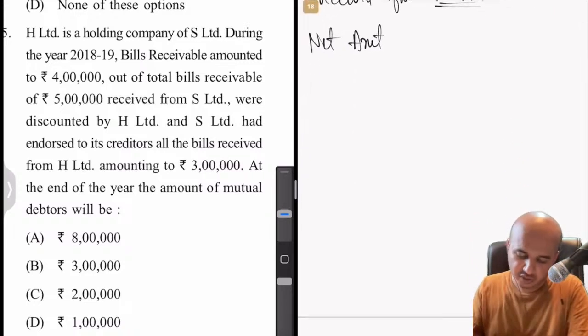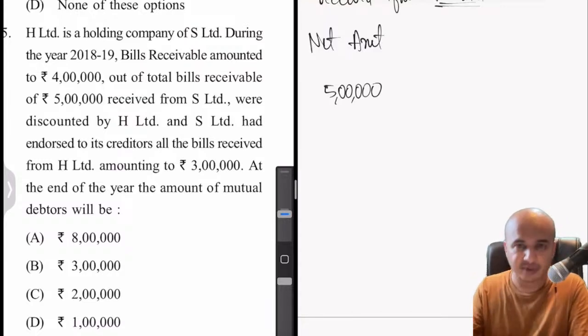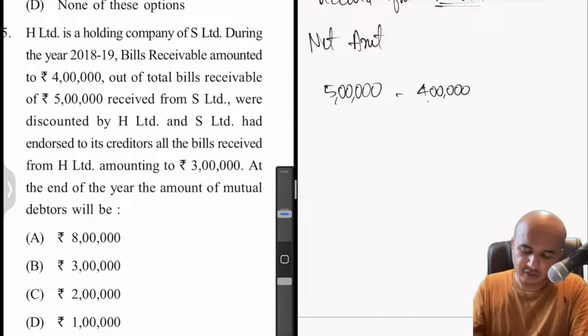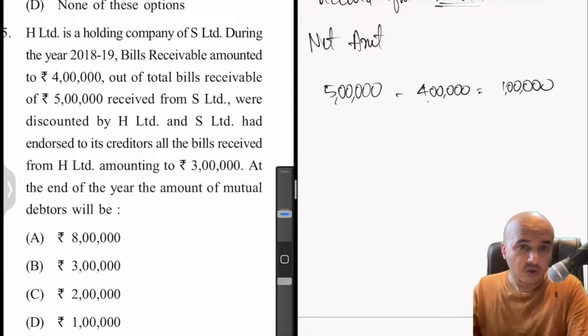Okay. So now out of 5 lakhs, that is the gross amount, issued by S Limited. How much is already discounted? 4 lakhs is already discounted, no need to worry about it. Leaving a balance of how much? Only 1 lakh.